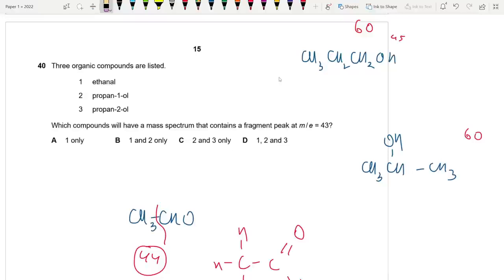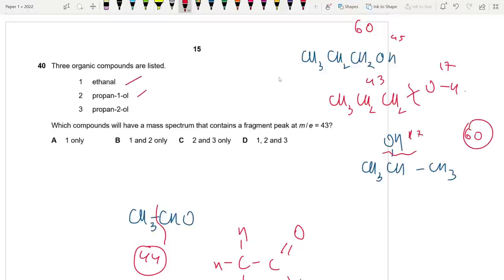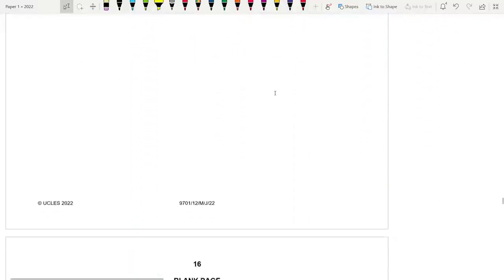What about the OH group? How much does it weigh? OH group, it's actually 16 plus 1. That's 17, right? What if you actually break this? CH3CH2CH2OH. You can actually break this, 17. You can get 43 over here. So this is also possible. And here you can break this. This is 17. The whole thing is 60, so this section will weigh 43. So all three are actually possible. Okay, so 40 is in fact D. That's the correct answer.